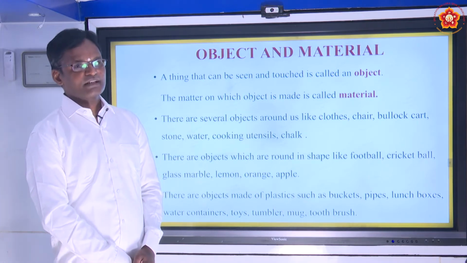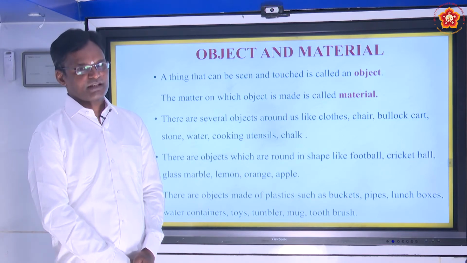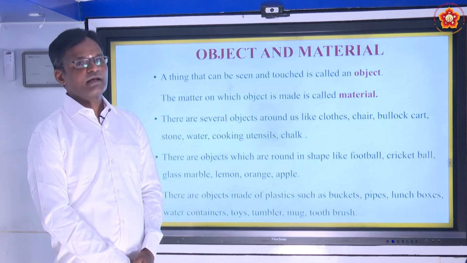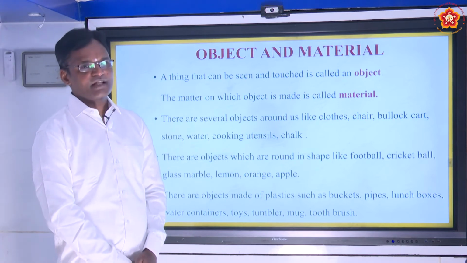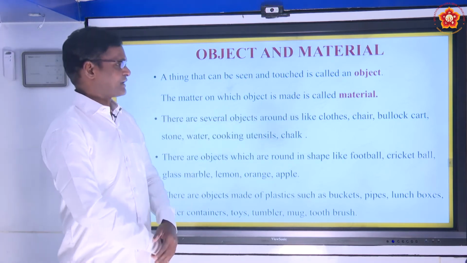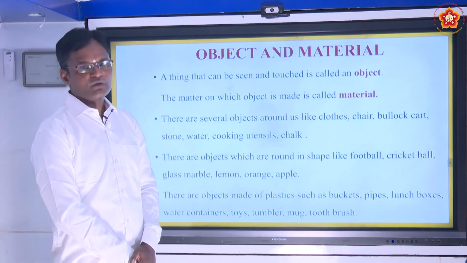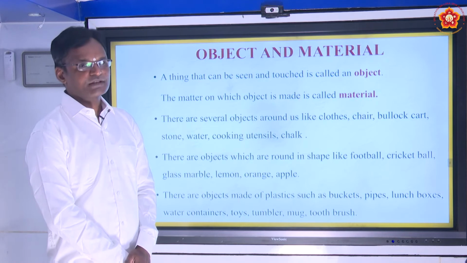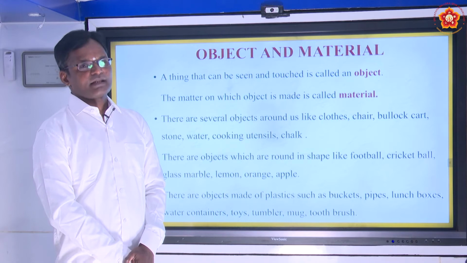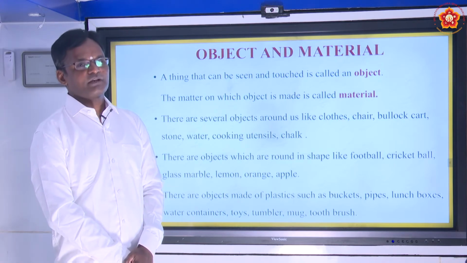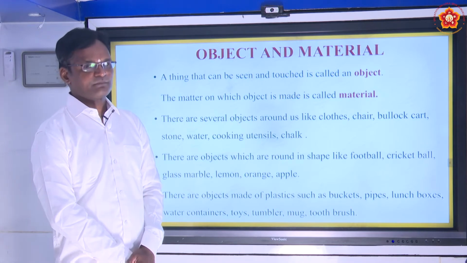All the objects in the universe are made up of different materials such as iron, wood, plastic. There are several objects around us. We can take for example clothes, chair, bullock cart, stone, water, toys and cooking utensils. Cooking utensil means the utensil that is used for cooking. We may take a cooker or a boiler, for example.